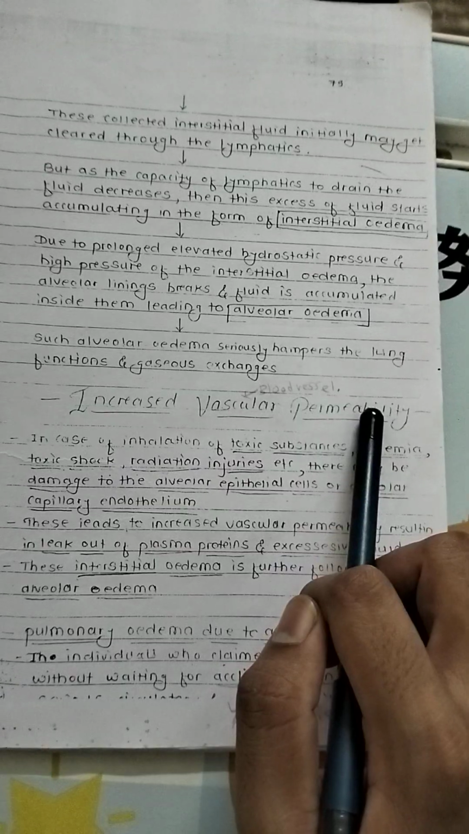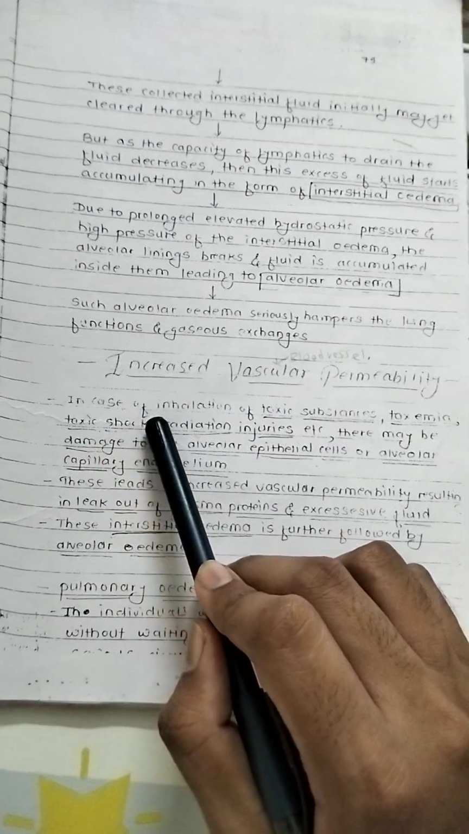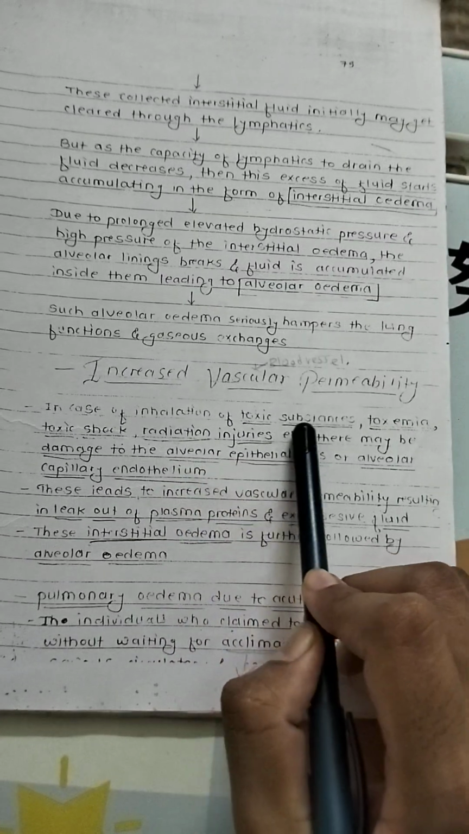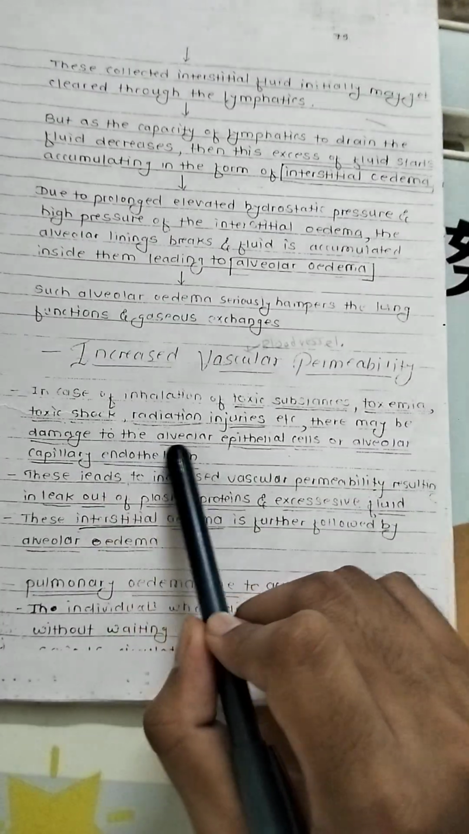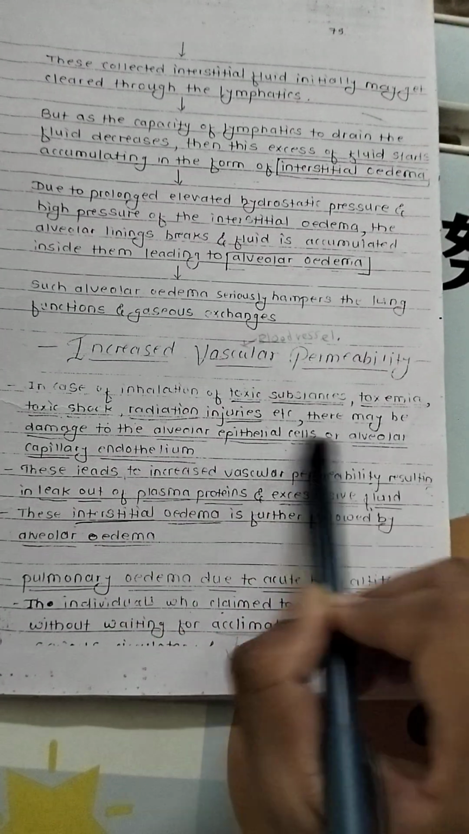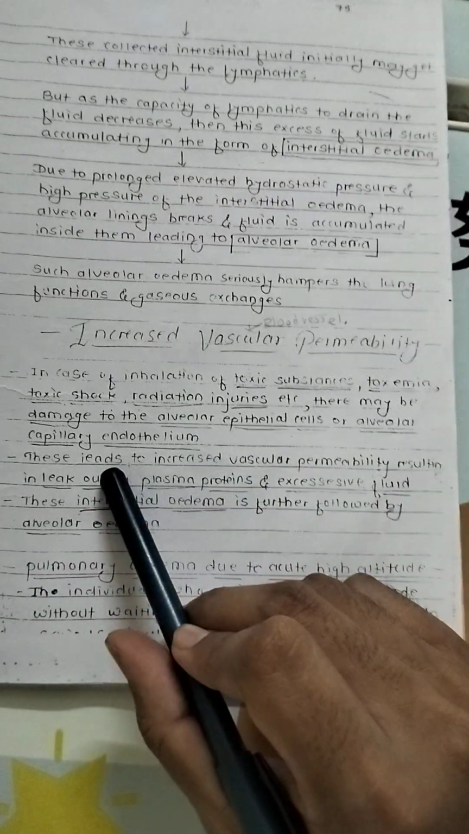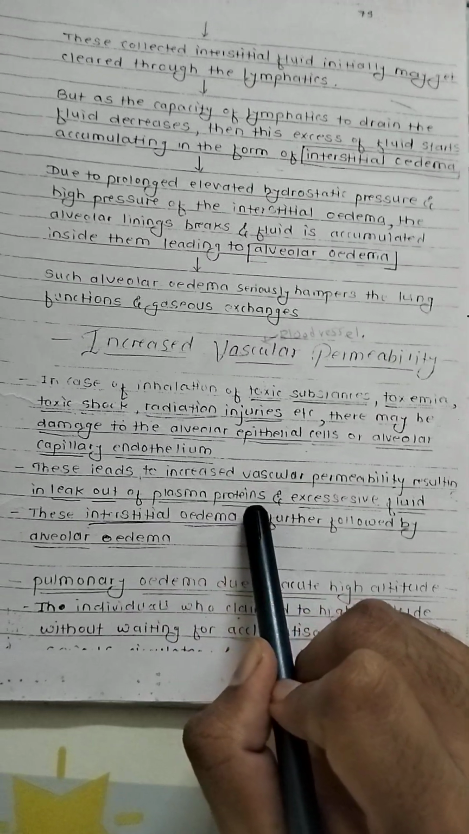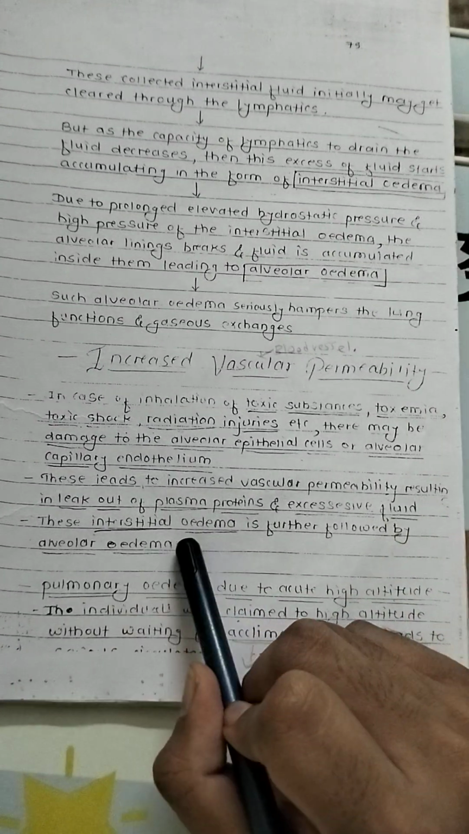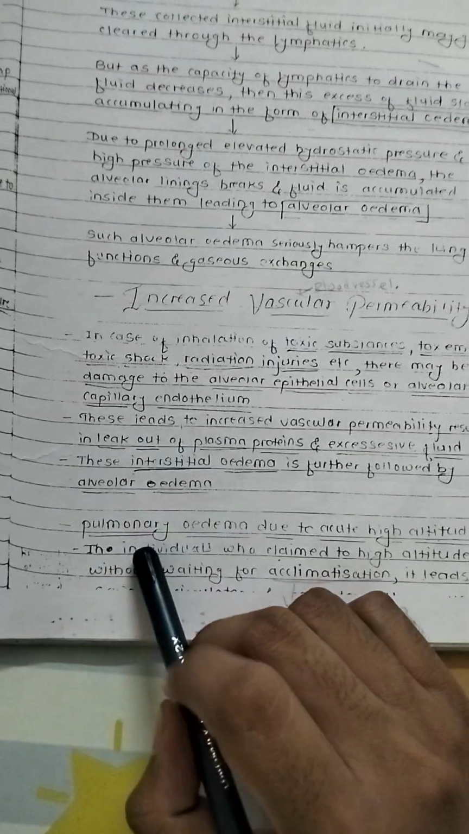Increased vascular permeability. Blood vessel injury is caused by inhalation of toxic substances, toxic shock, radiation injury, etc. There may be damage to the alveolar epithelial cells or alveolar capillary endothelium. This leads to increased vascular permeability, resulting in leakage of plasma protein and excessive fluid. This interstitial edema is further followed by alveolar edema.